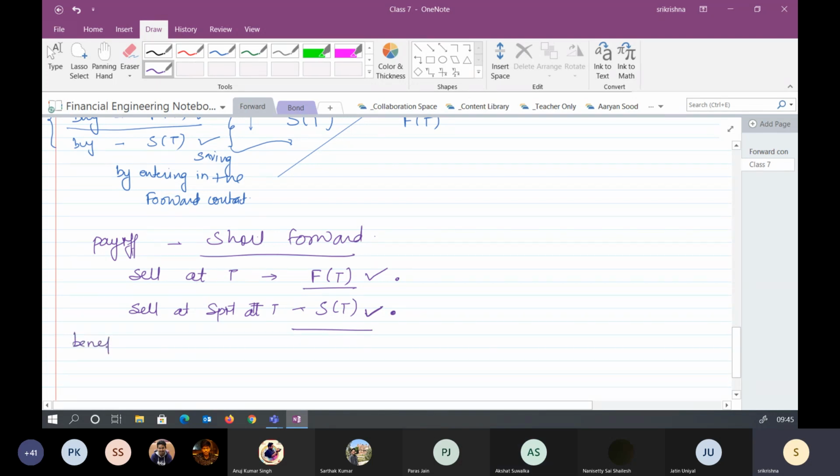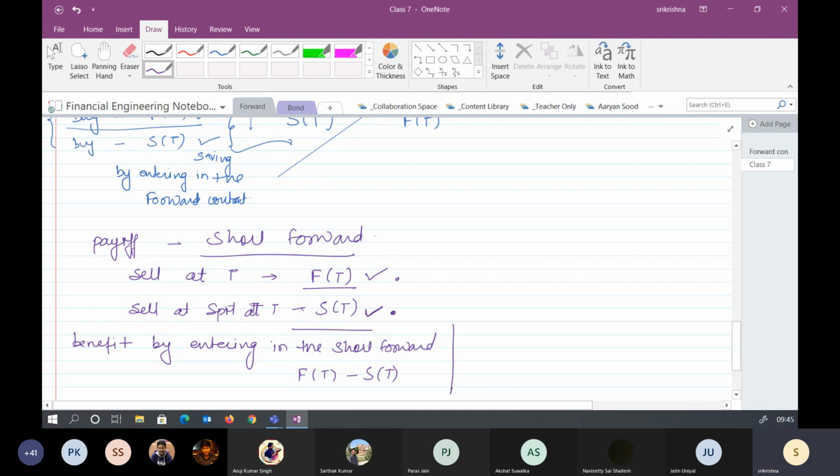So looking into that, what would have been the benefit by entering into the short forward? This would be the benefit. Yes, sir. Think about it.